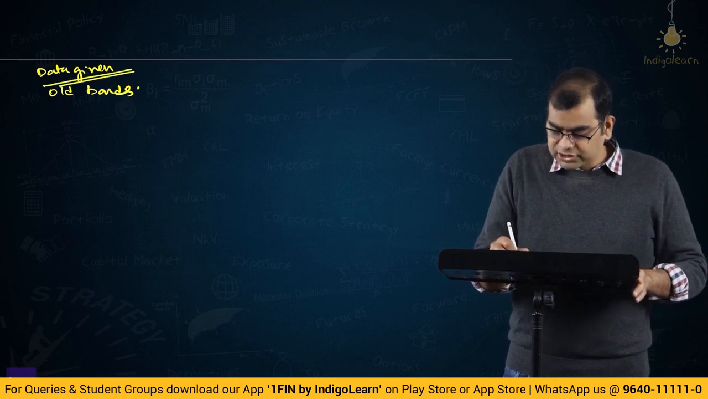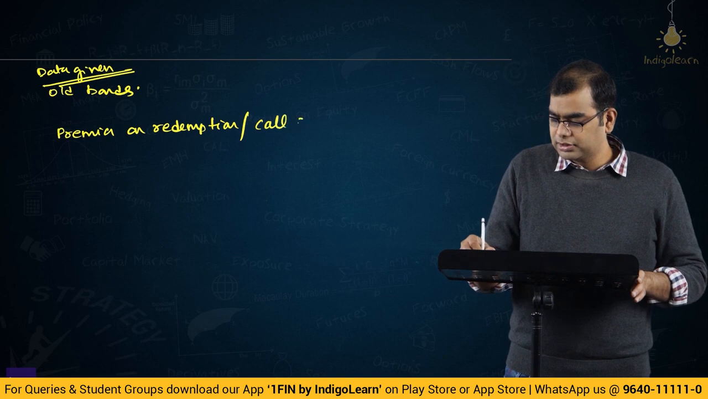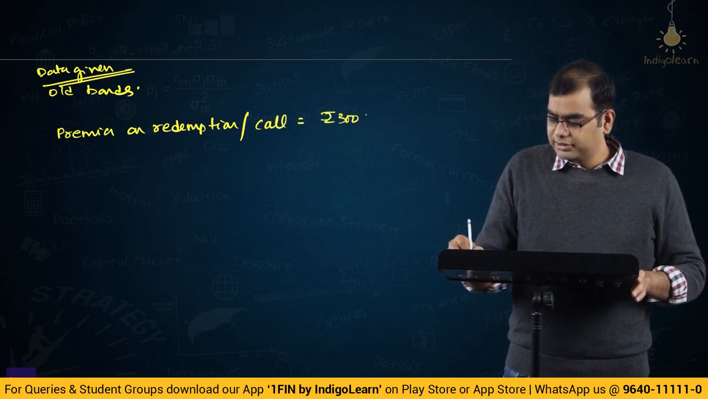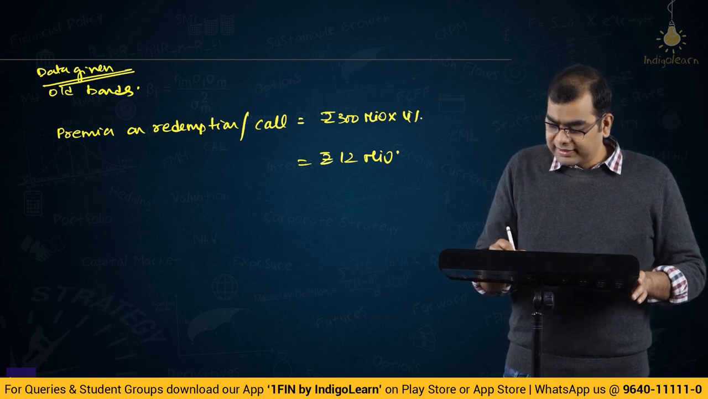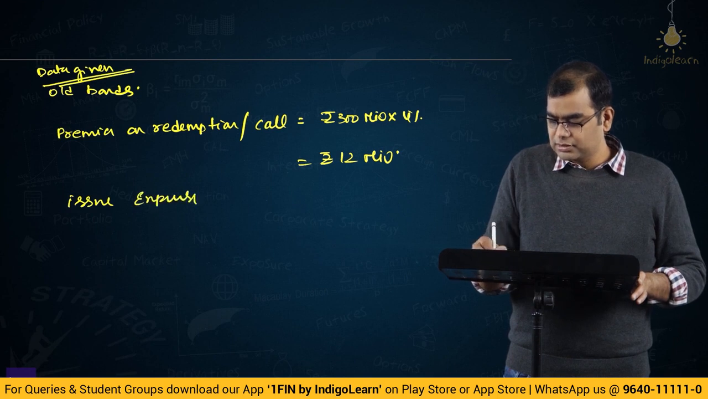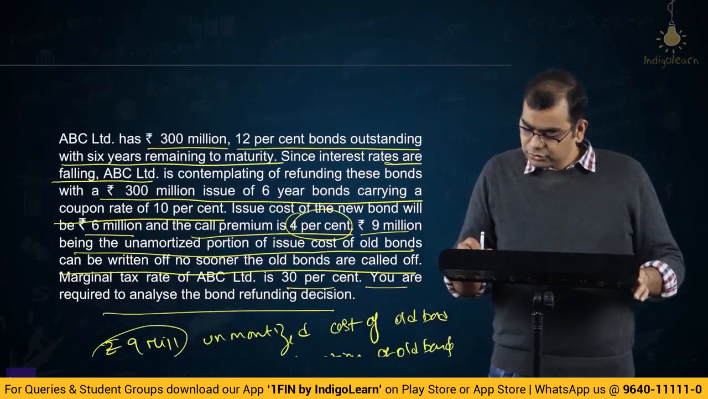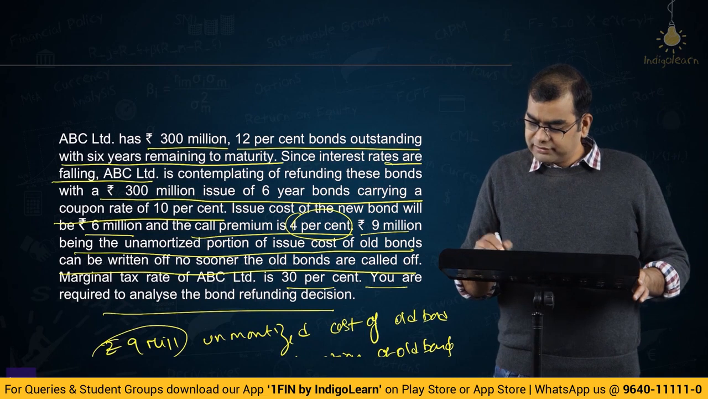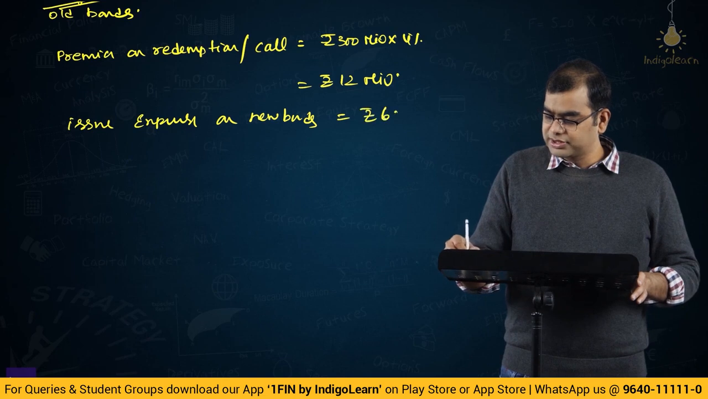Old bonds. First, you have premia on redemption stroke call, which is rupees 300 million into 4%, that is rupees 12 million. Okay, this is the premium you have to pay. Then you have issue expenses on new bonds. How much? 4%. Issue cost of new bond will be 6 million and 9 million being unamortized of the old bond. Issue expenses on new bond is rupees 6 million.